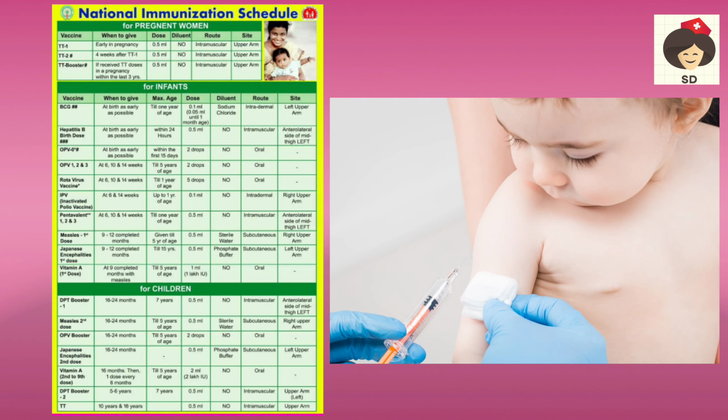Okay, lastly comes the immunization schedule. For all babies, infants, children, and even pregnant women, the schedule for vaccination is given by the Indian government and it has to be followed. The vaccinations cover all the infectious diseases like polio, diphtheria, pertussis, tetanus, mumps, etc. So the schedule is given and it has to be followed.